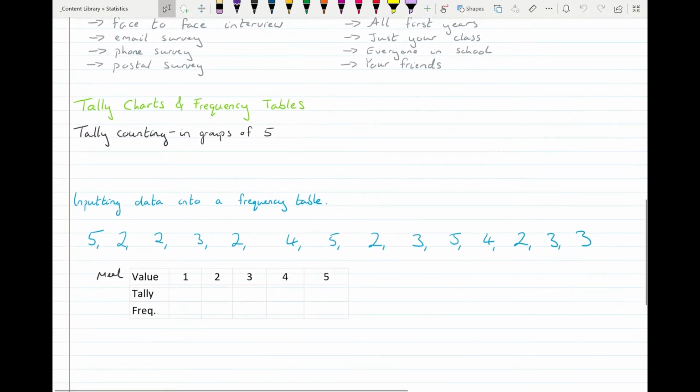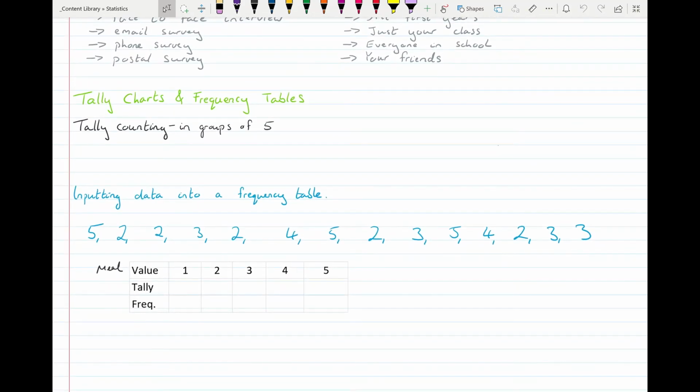Tally charts and frequency tables. So once you've created your survey and you've sent it out and you've got all that information and data, you need to start organizing it. Data is unorganized. You need to organize it in order to create the statistic.